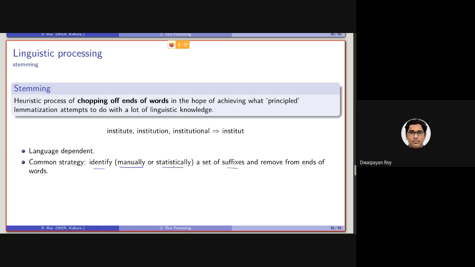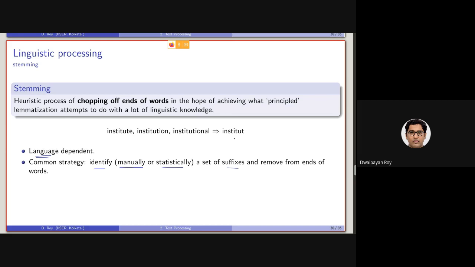So basically, in simple words, we need to have a set of suffixes which are common in certain language, which can, if we put those suffixes after certain stem, give us another word,